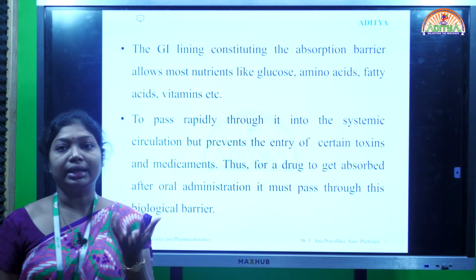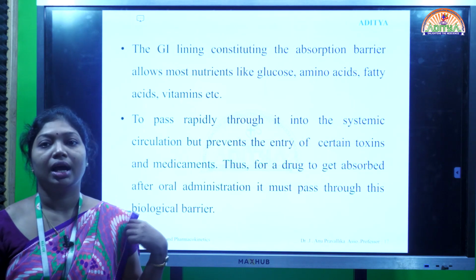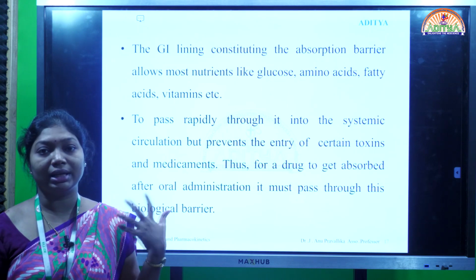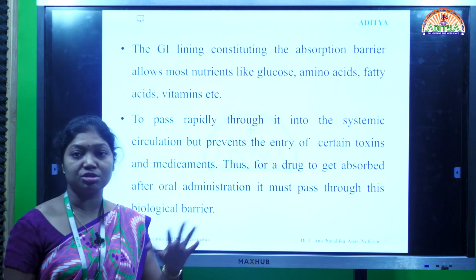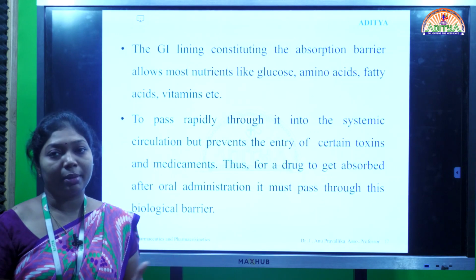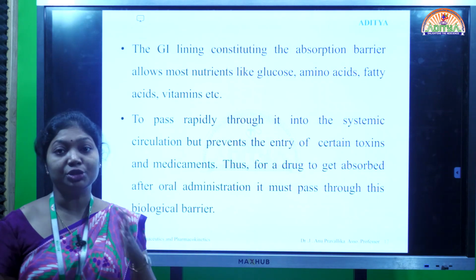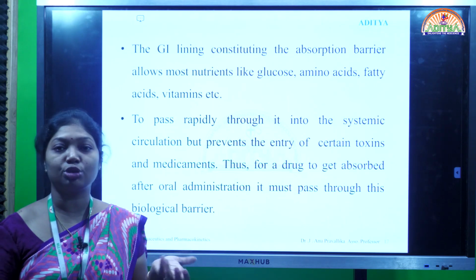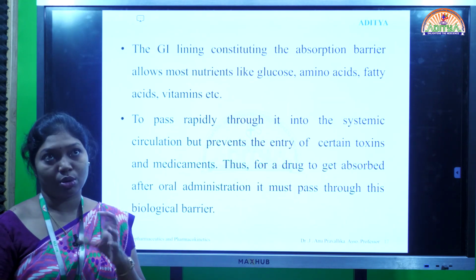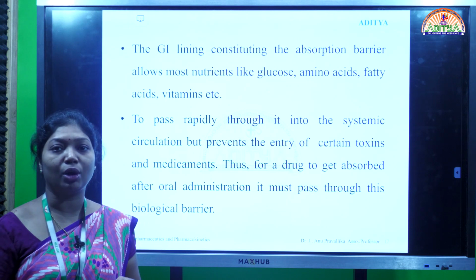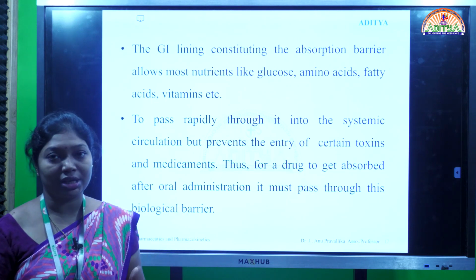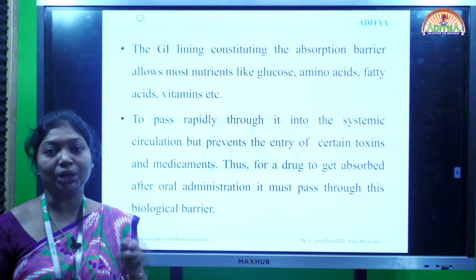What are the nutrients which are necessary for our body? Such nutrients can enter the cell membrane without any difficulty, but for other medicaments or toxic agents which are harmful to our body, the cell membrane will not allow them to pass.